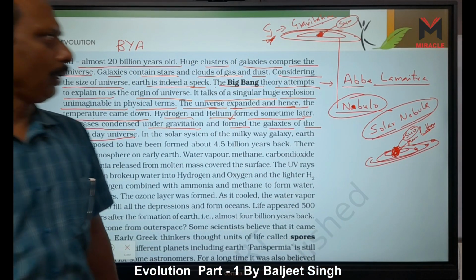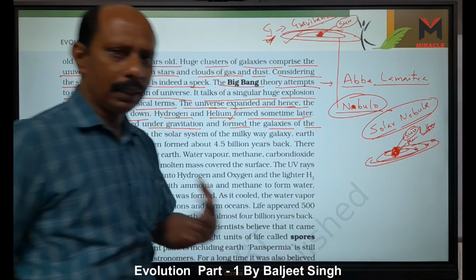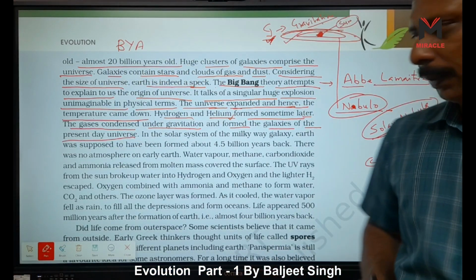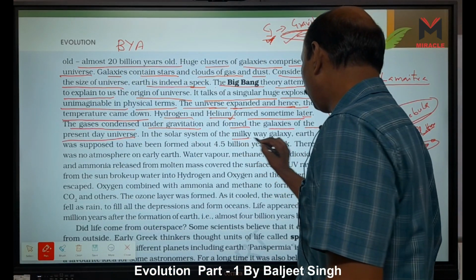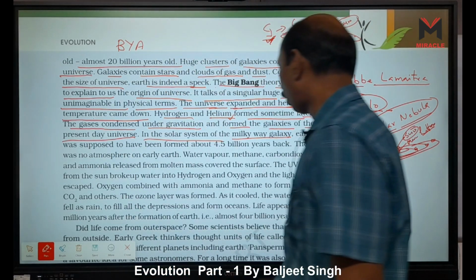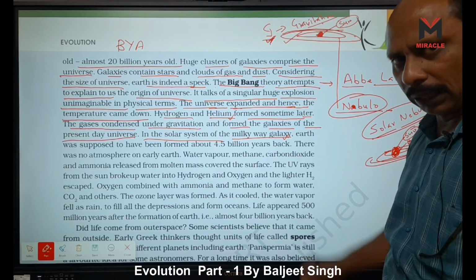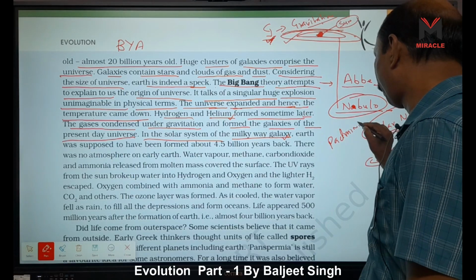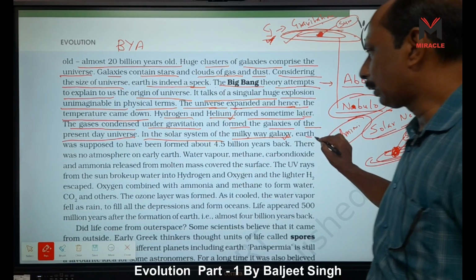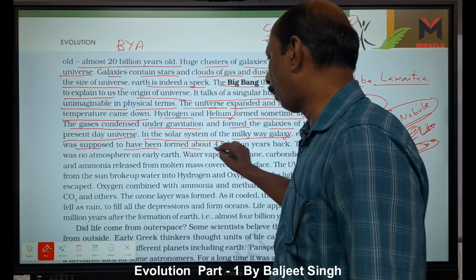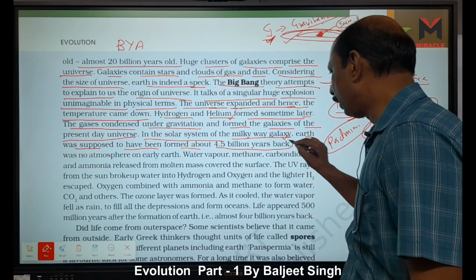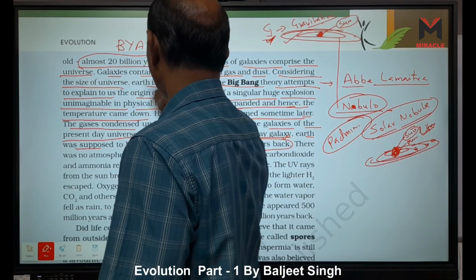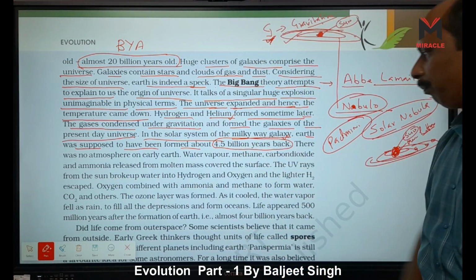When they condensed, they formed the galaxies of the present day universe, and our galaxy, in which our Earth and our solar system are present, is called the Milky Way galaxy. In Hindi it is called Padmini galaxy, right? Earth was supposed to have been formed about 4.5 billion years back. The universe is almost 20 billion years old, right? Earth, 4.5 billion years back.